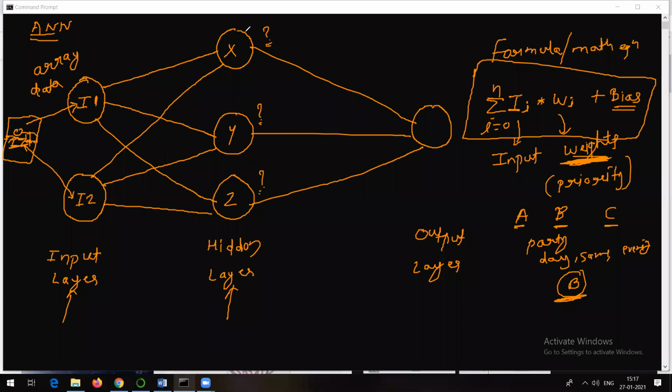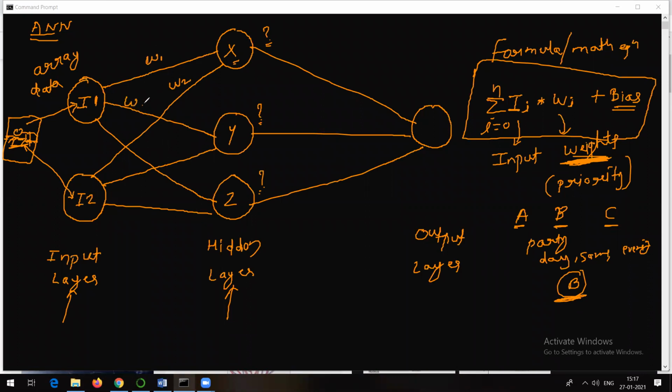And let's consider neuron x. There are two lines which are coming as input to x. As I said, we are going to assign random weights initially. So let's suppose this weight is W1 and this weight is W2. Similarly, there are two input lines coming to y.